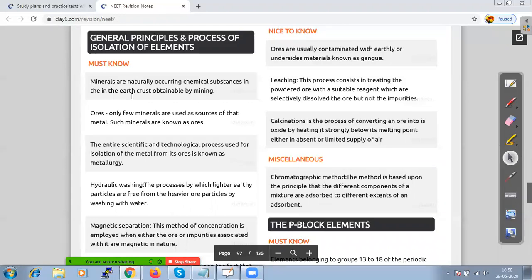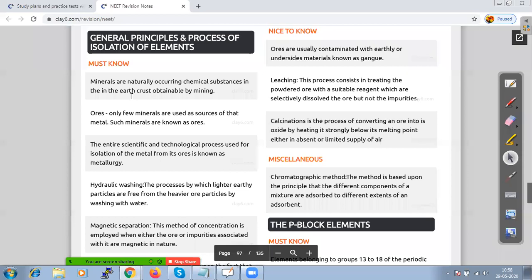Metals have a lot of importance in our day-to-day life. We use metals for buildings made of steel and iron, and for wires that carry current. There are a lot of applications: the bridges and all the towers we use are made up of metals.